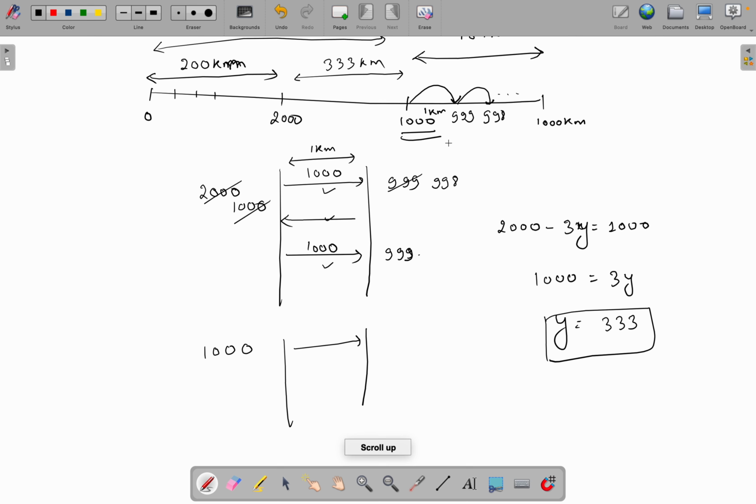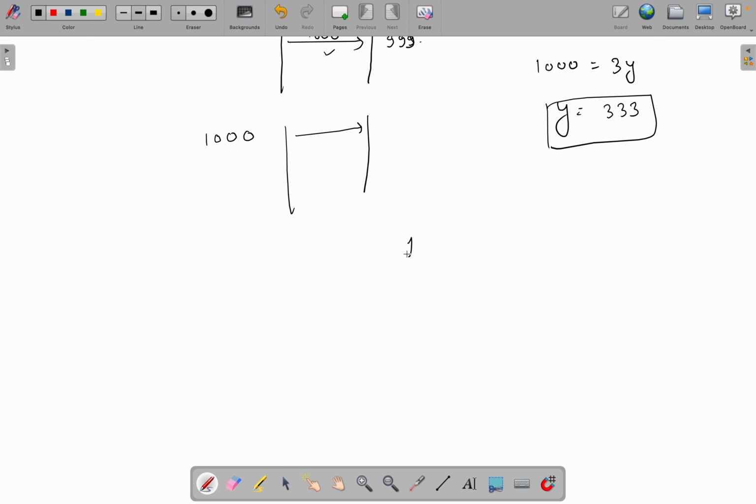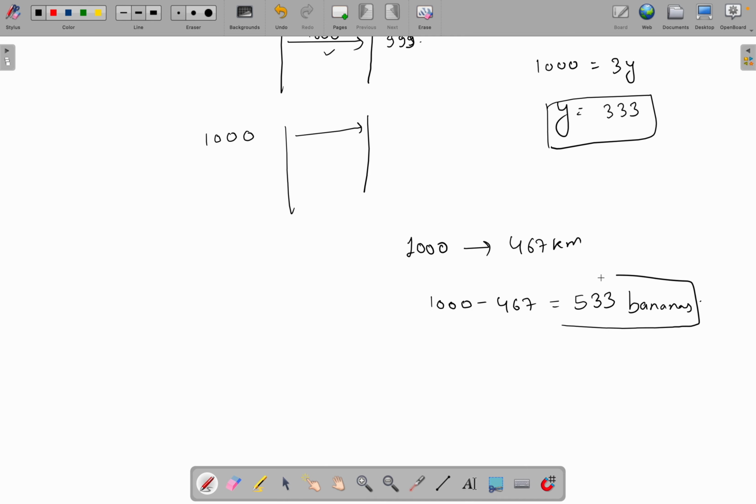So we have 1000 bananas and we have to travel 467 kilometers, and we know that for every kilometer the camel needs 1 banana. So we will be left with 1000 minus 467, which is 533 bananas, which is our answer.